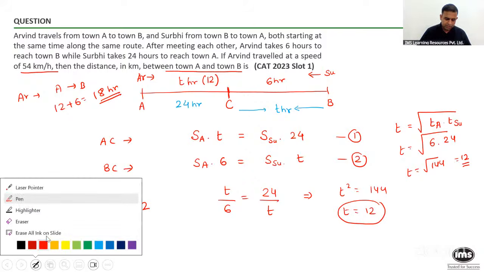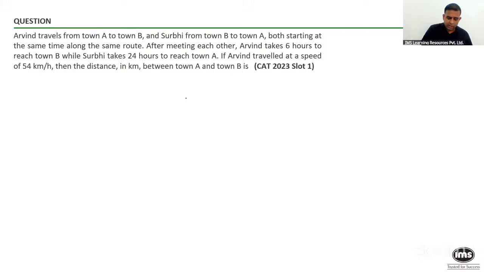Fine, so I will just give you the result, which is handy. You can refer to it. So SA by SB, if I use the term A and B and not Arvind and Surbi in this context, is root of TB by TA. And you also have this result, T is equal to root of TA into TB.